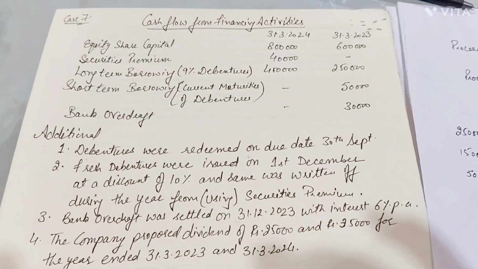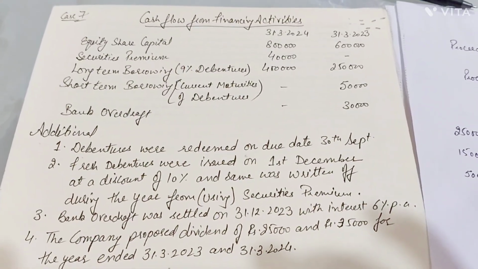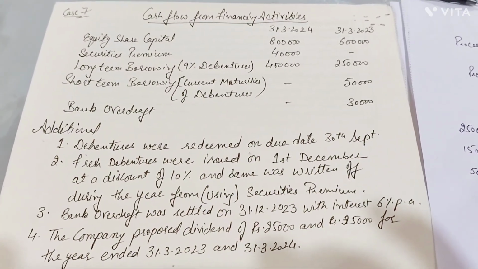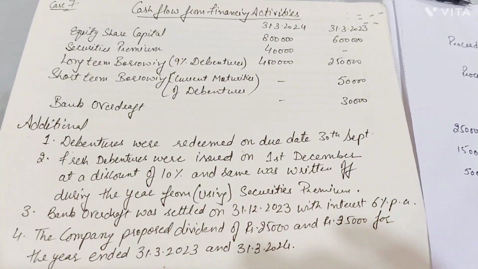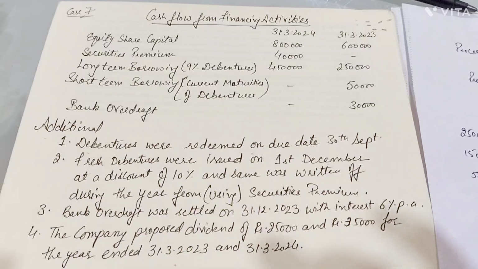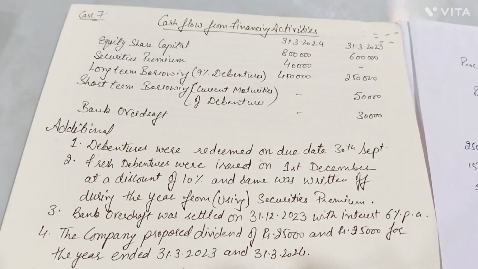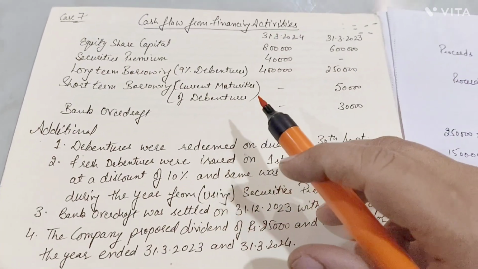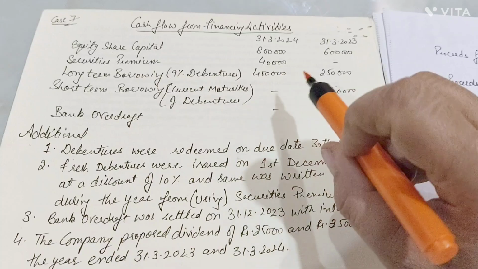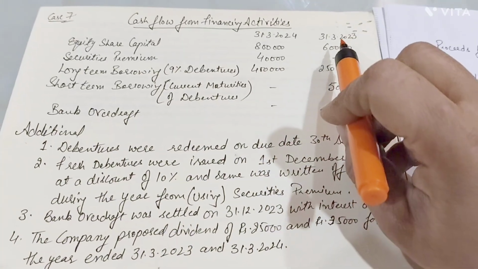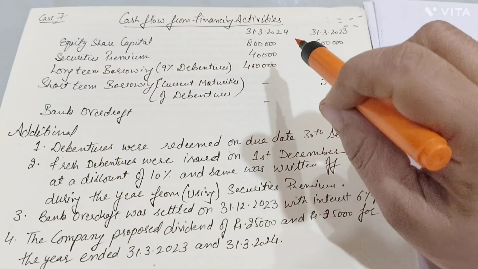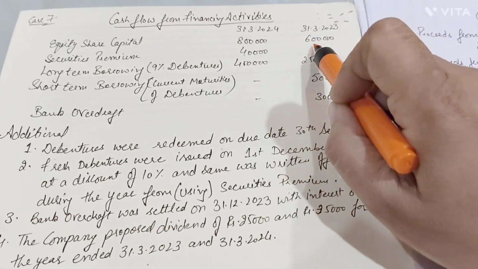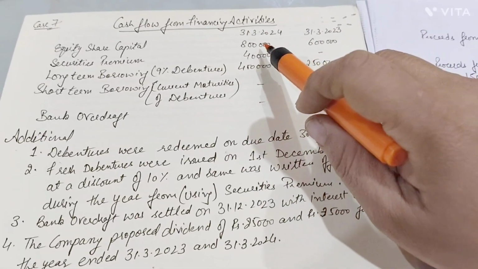Hello guys, today I'll discuss cash flow from financing activity. For calculating the cash flow from financing activity, the information is given to you. As per the information, there are 2 years: one is 31st March 2023 and another is 31st March 2024. This is the opening balance and this would be the closing balance, right?